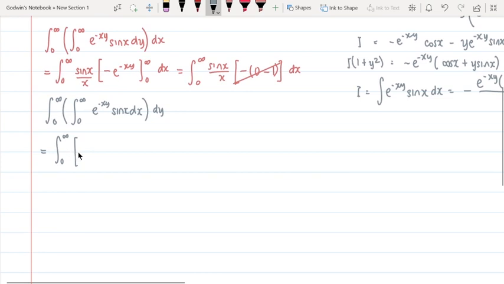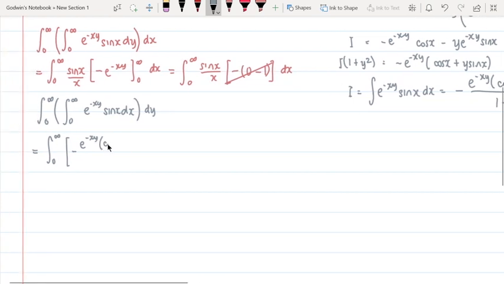Yes. Okay, let's just keep it here. E to the negative xy cosine x plus y sine x all over 1 plus y squared from 0 to infinity dy. Okay.